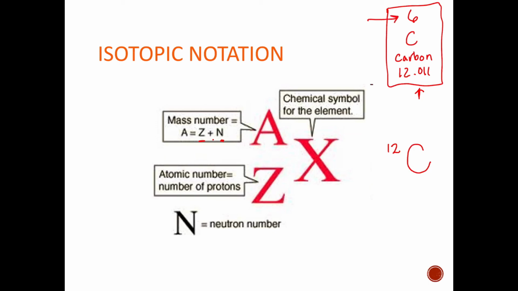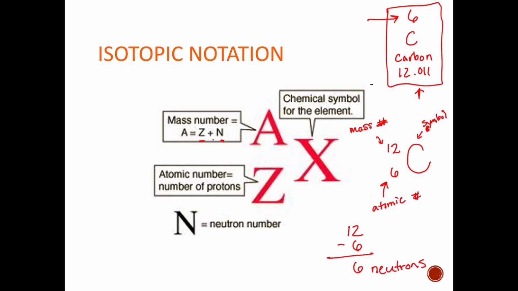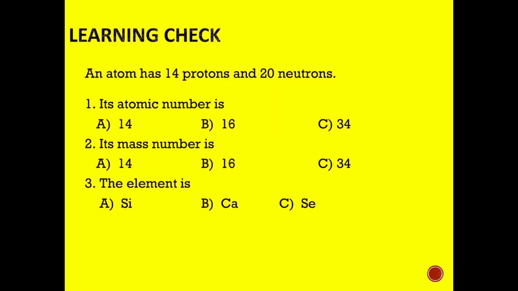The number on the bottom is the number of protons, and that will be this atomic number here. So that'll be 6. Again, this is the element symbol, this is the mass number, and this is the atomic number. And if you ever needed to find the number of neutrons, it's set up for subtraction. You can take the mass number minus the atomic number, and that will give you the number of neutrons, because neutrons plus protons equals mass.